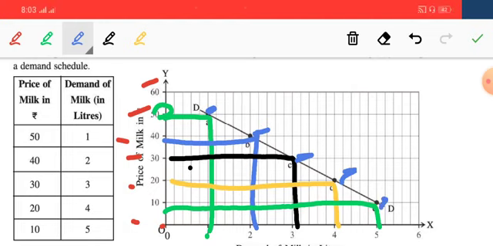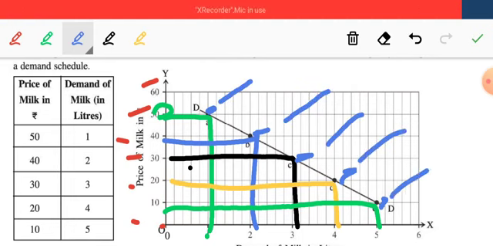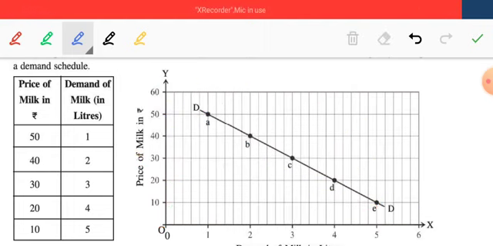After marking the points A, B, C, D and E, if we draw a smooth curve that joins all these dots, then this smooth curve is known as the demand curve, which is denoted by DD here in this example.